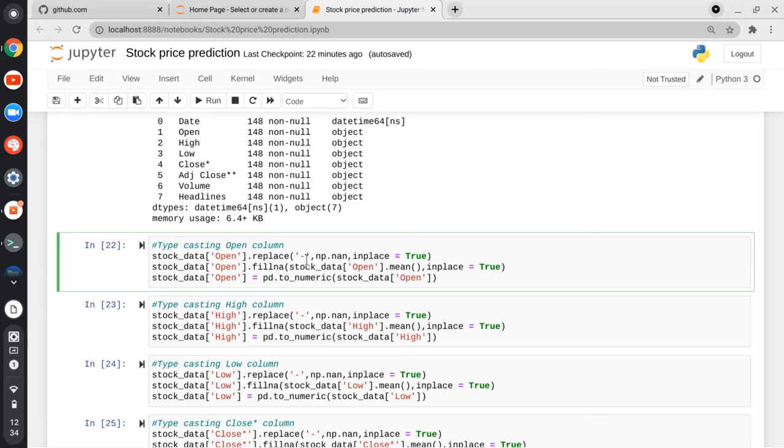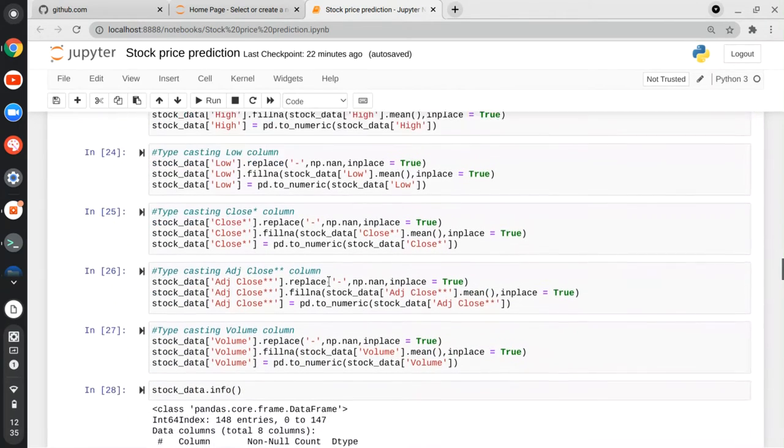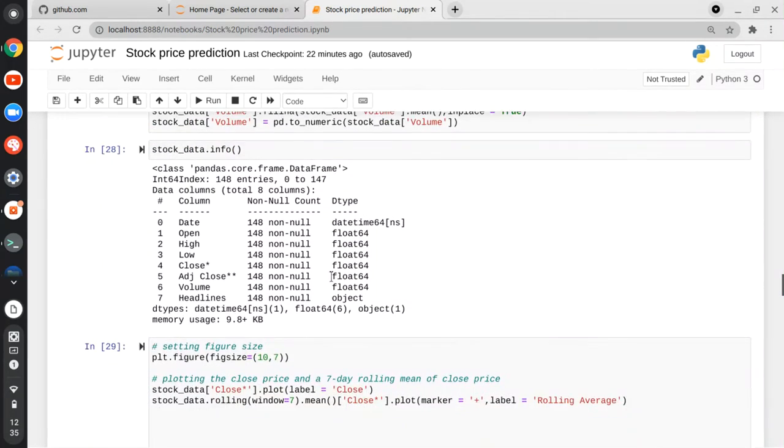Because of that, we cannot directly typecast the columns into int or float type. For such situations, we first replace this minus sign with a NaN value, and then replace the NaN value with an average, that is the mean. I followed the same approach for all the columns. So the data type was converted to float.